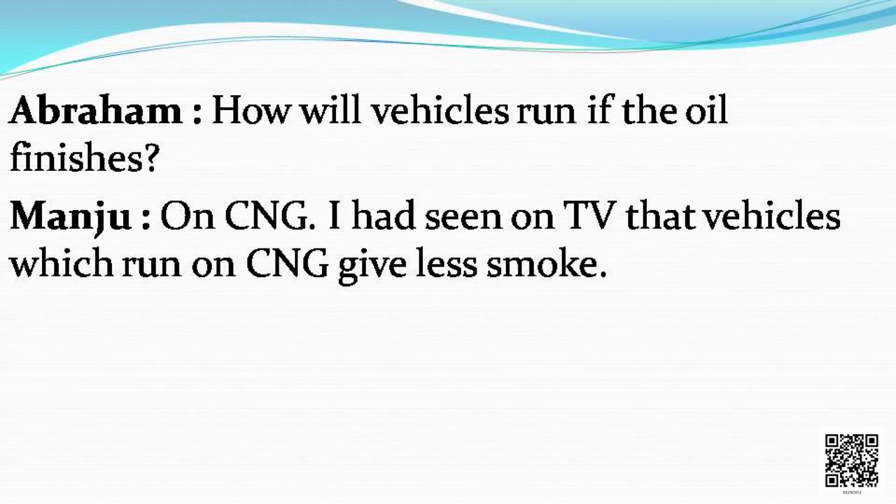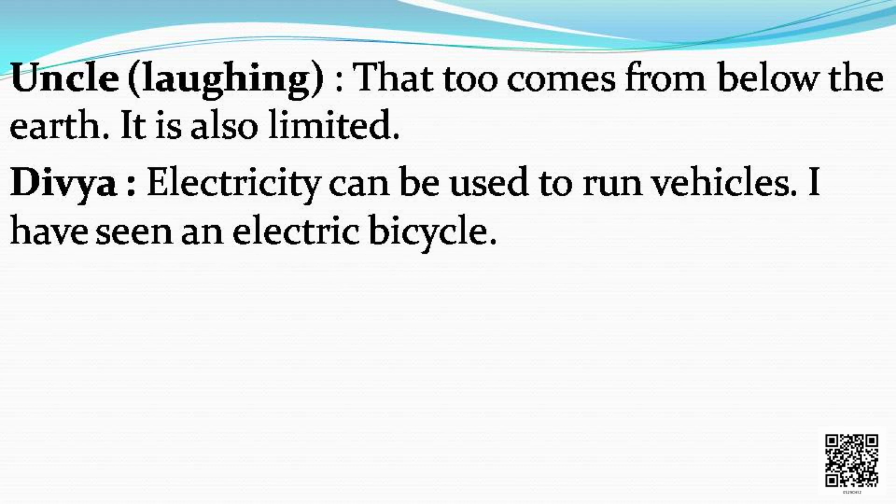Now what does Abraham have to say? Abraham asked, how will vehicles run if the oil finishes? And Manju said, on CNG. I had seen on TV that vehicles which run on CNG give less smoke. Wow, nice. Uncle laughed. That too comes from below the earth. It is also limited. Oh, see? Even CNG is limited.